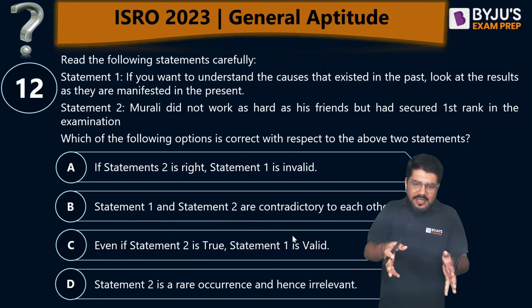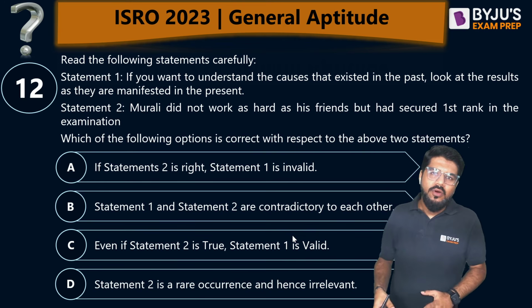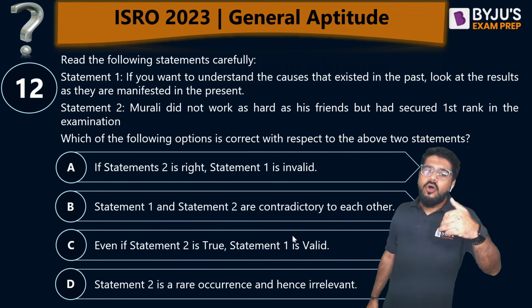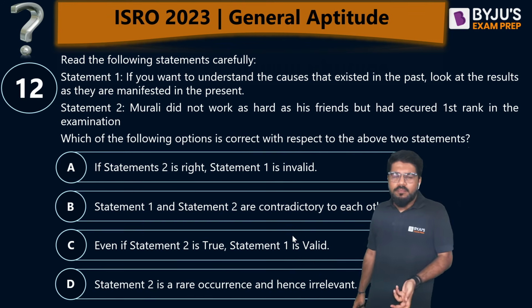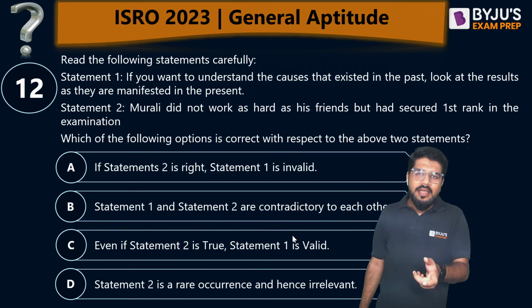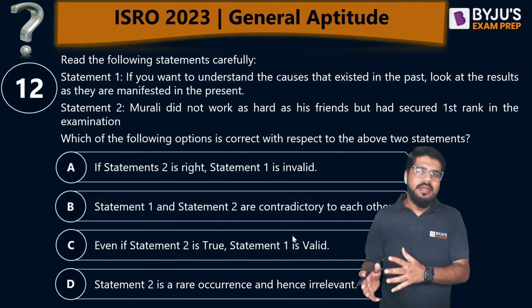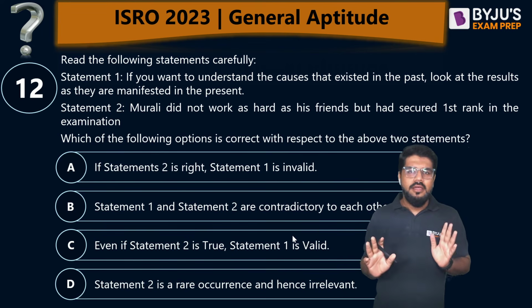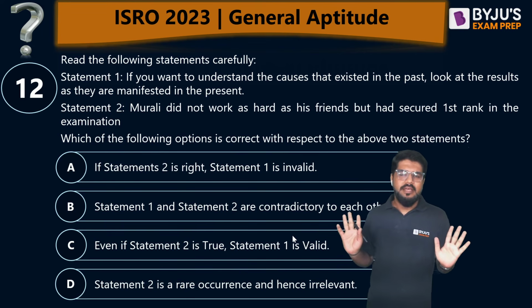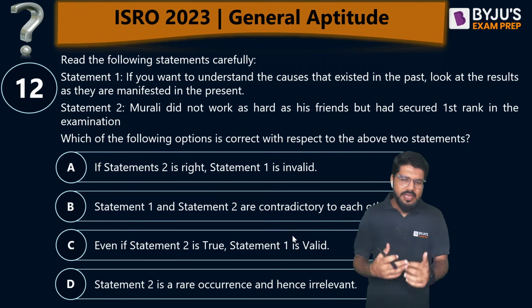Okay, that is the result that is manifested in the present. Now if you want to understand the causes that existed in the past, what could be a possible cause? He worked hard and his IQ is also very good. He's definitely a caliber candidate and he worked hard to get a rank 1 in the GATE examination. So that is the meaning of statement number 1.